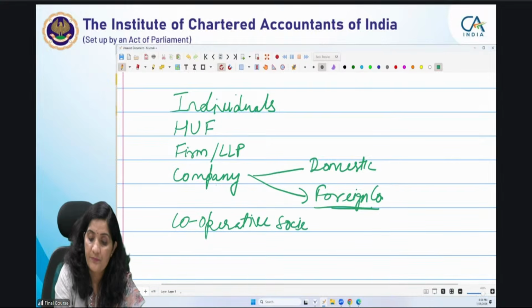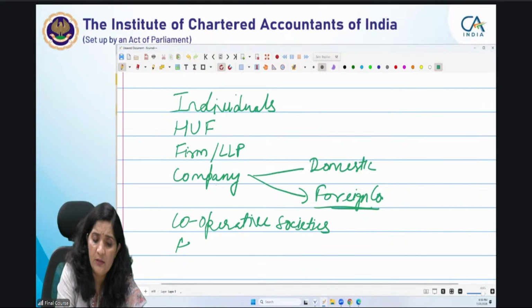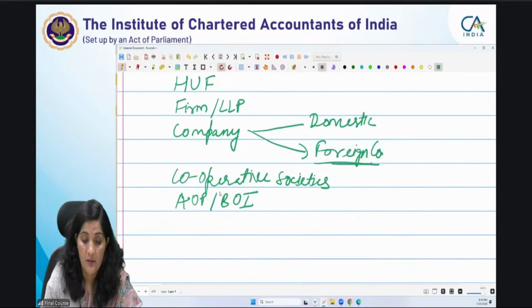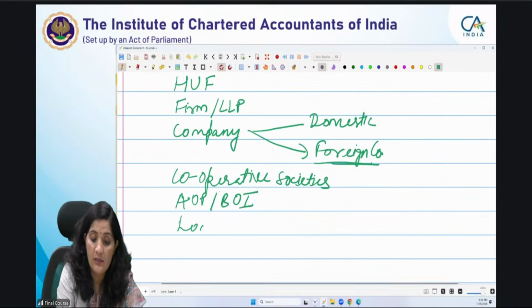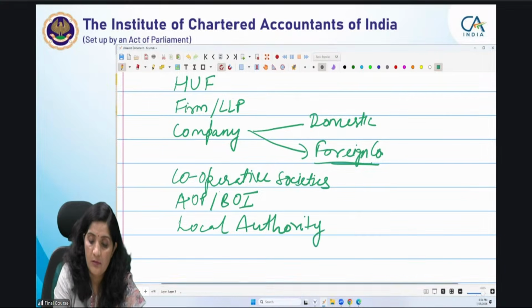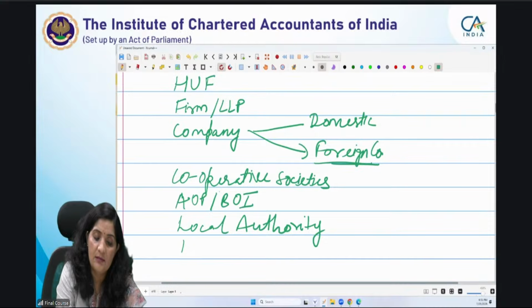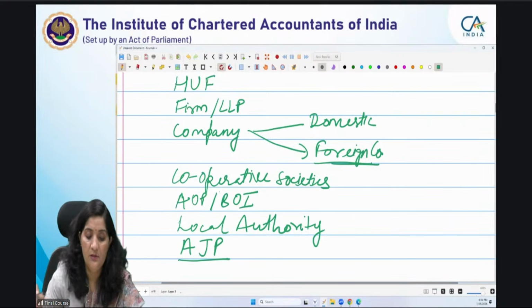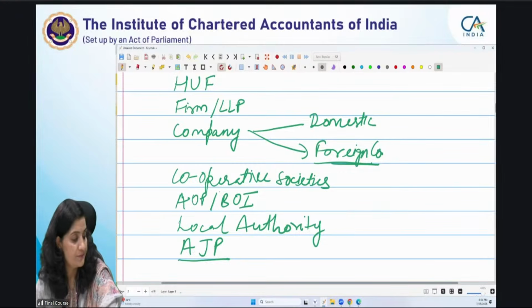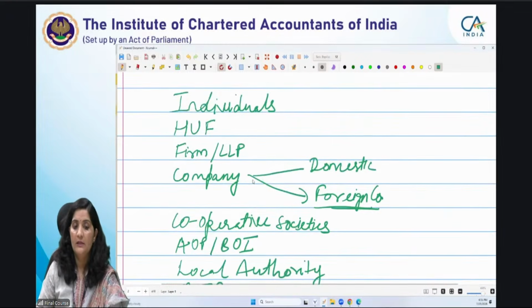कोऑपरेटिव सोसाइटीज, देन EOPBOI, सारा everything is being given in detail at chapter 9. EOPBI, local authority, or residuary clause, that is your AJP, artificial juridical person, right? This is all they have divided.